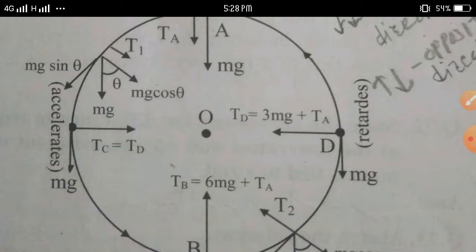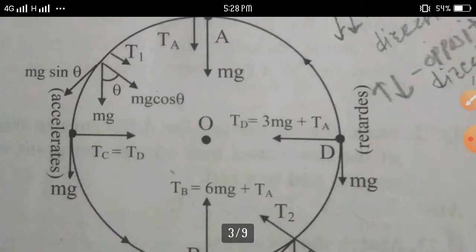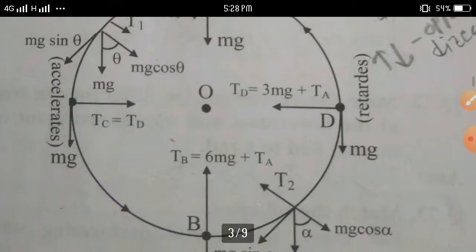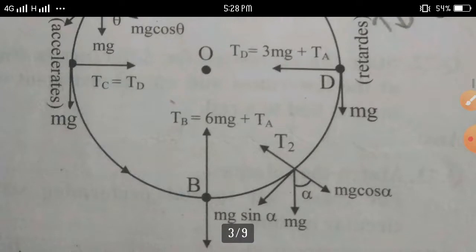It is whirled along a vertical circle so that the bob performs a vertical circular motion and the string rotates in a vertical plane. At any position, consider here is the top position, here is the middle position, here is the lower position.